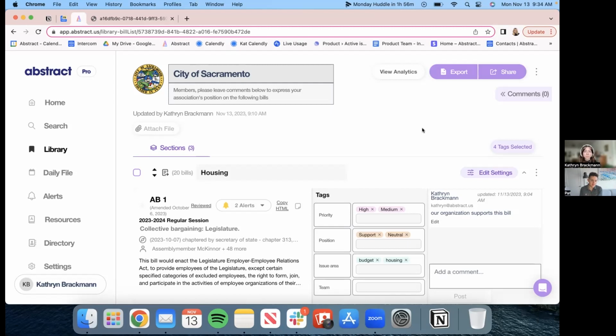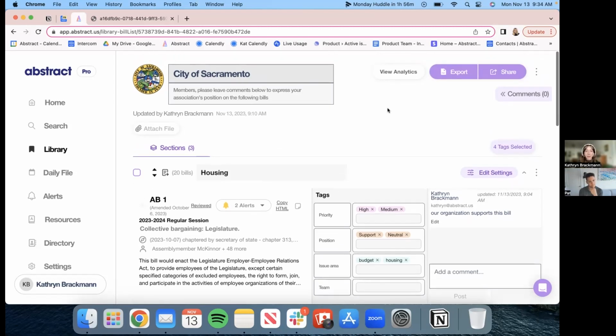So with that, I'll hand it over to Kat to show a couple examples on how you can be more effective collaborating with other people, whether it's clients, members, or your internal staff. All right, thank you. So with that, I'll get started. So we created this bill list here within your Abstract library.